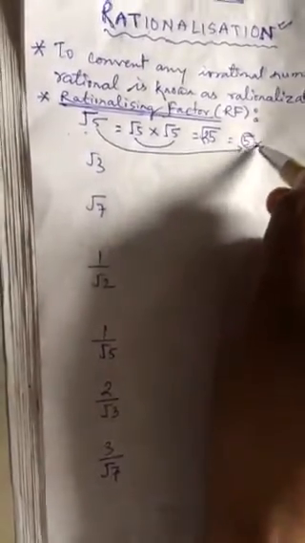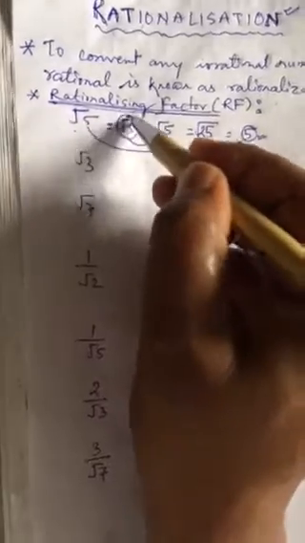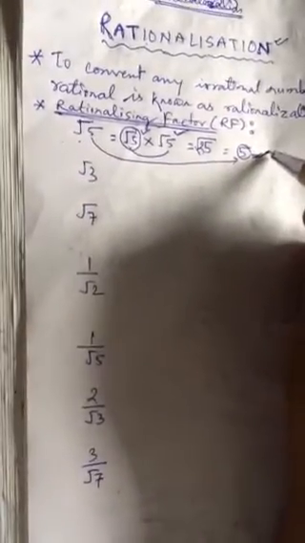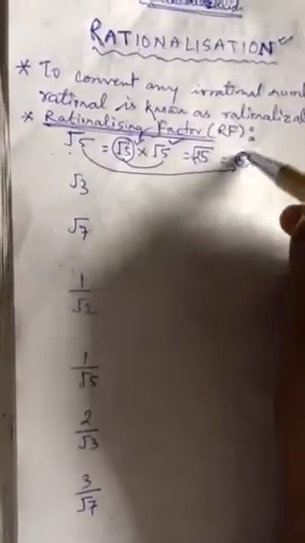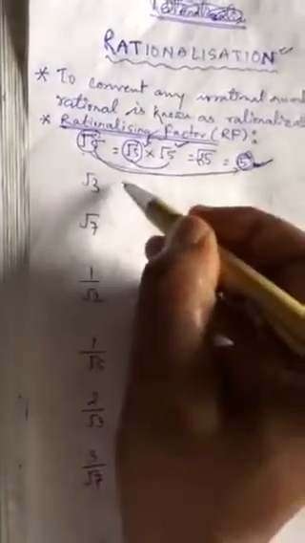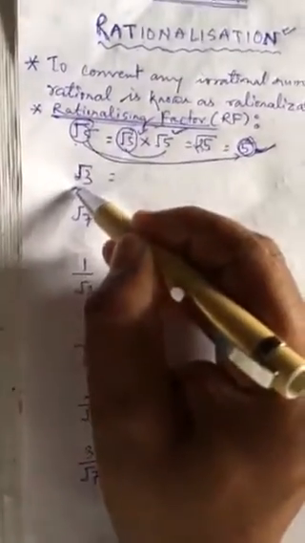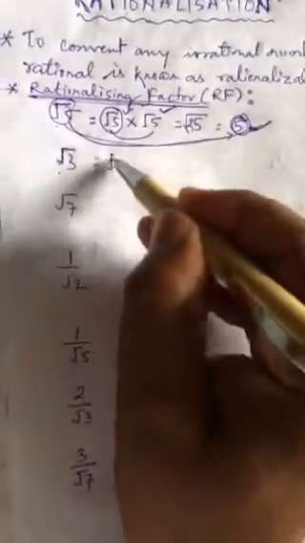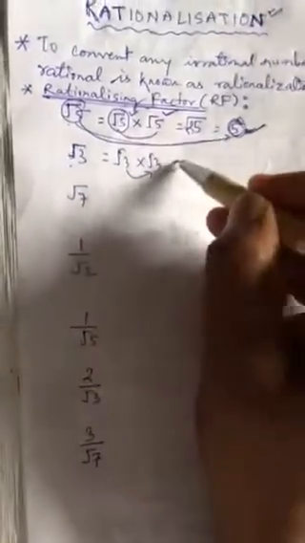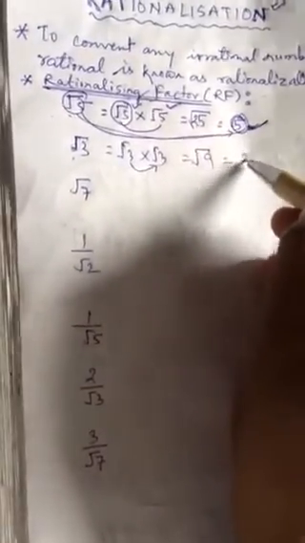How did you get this 5? When we multiplied root 5 by itself, by root 5 only, then you got 5. Got my point? Now this 5 is a rational number, so the irrational number is converted into rational. In the same way, root 3 is an irrational number. If you have to convert it into rational, you multiply root 3 by itself, then it will be root 9, equal to 3.